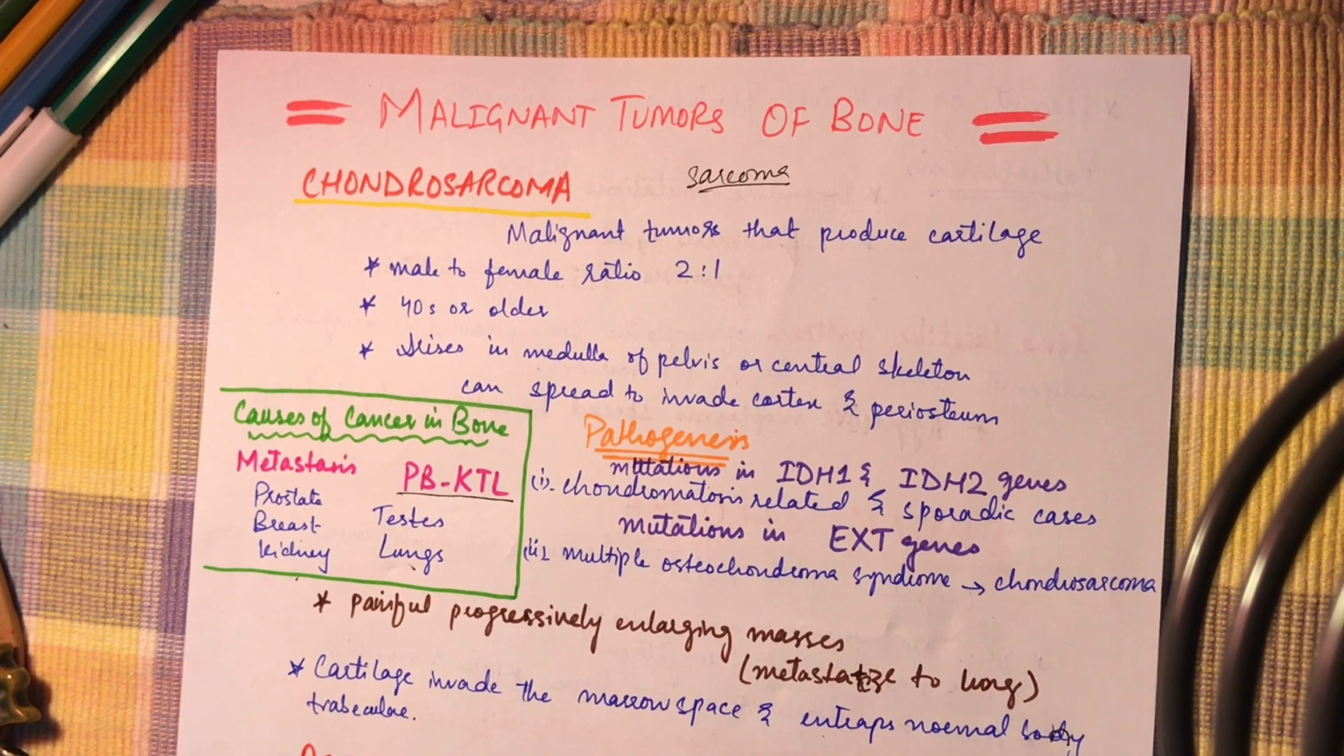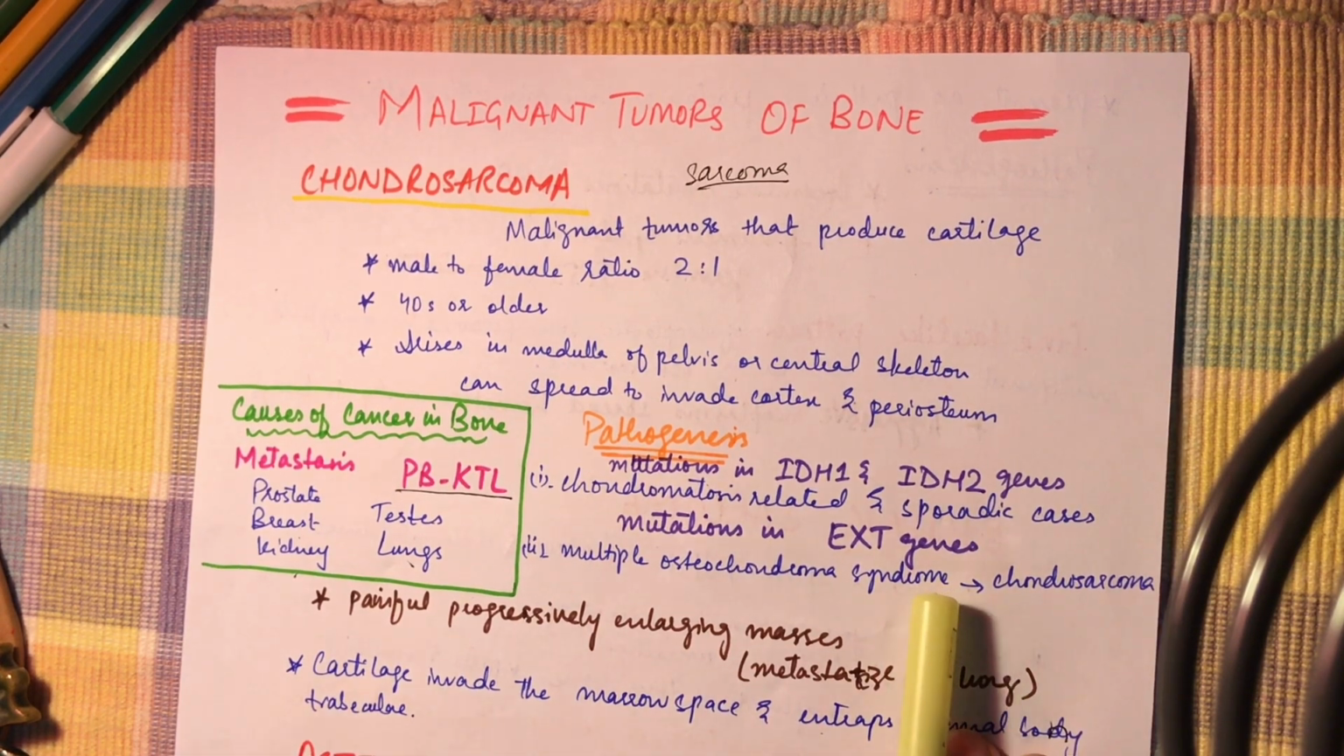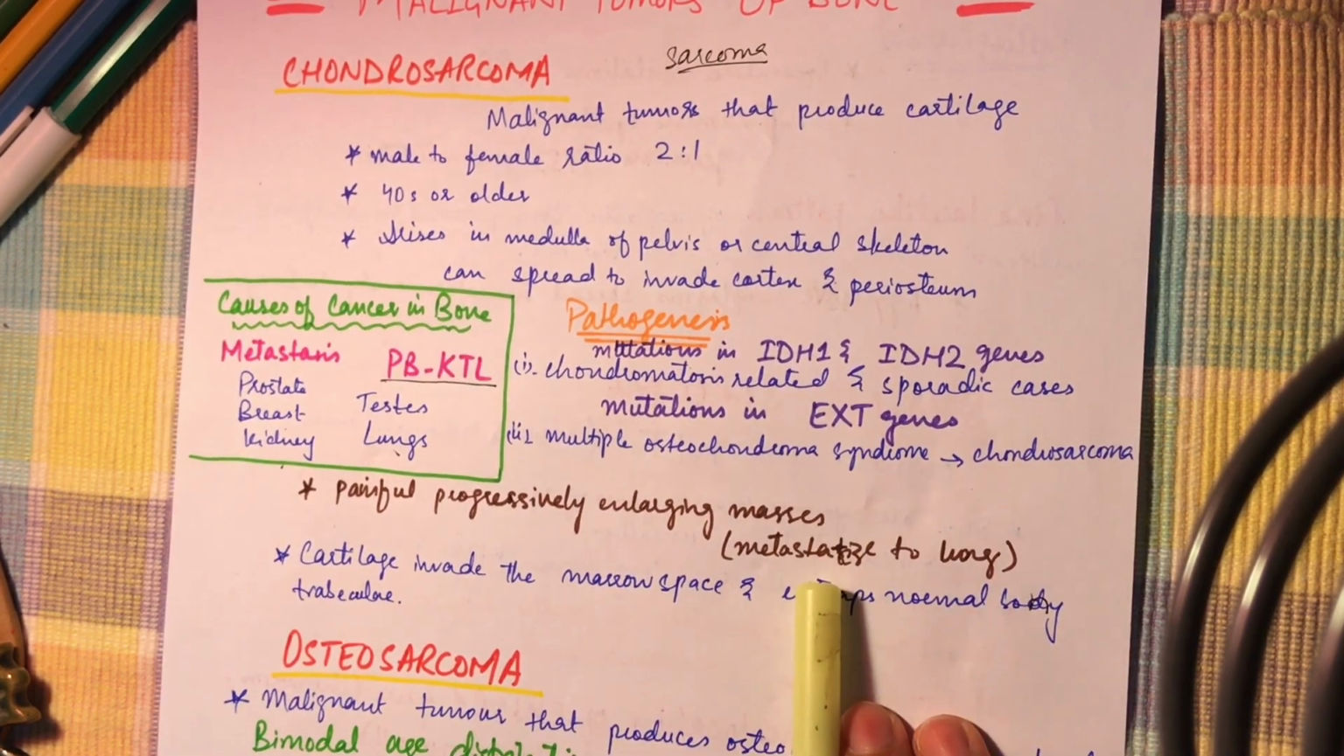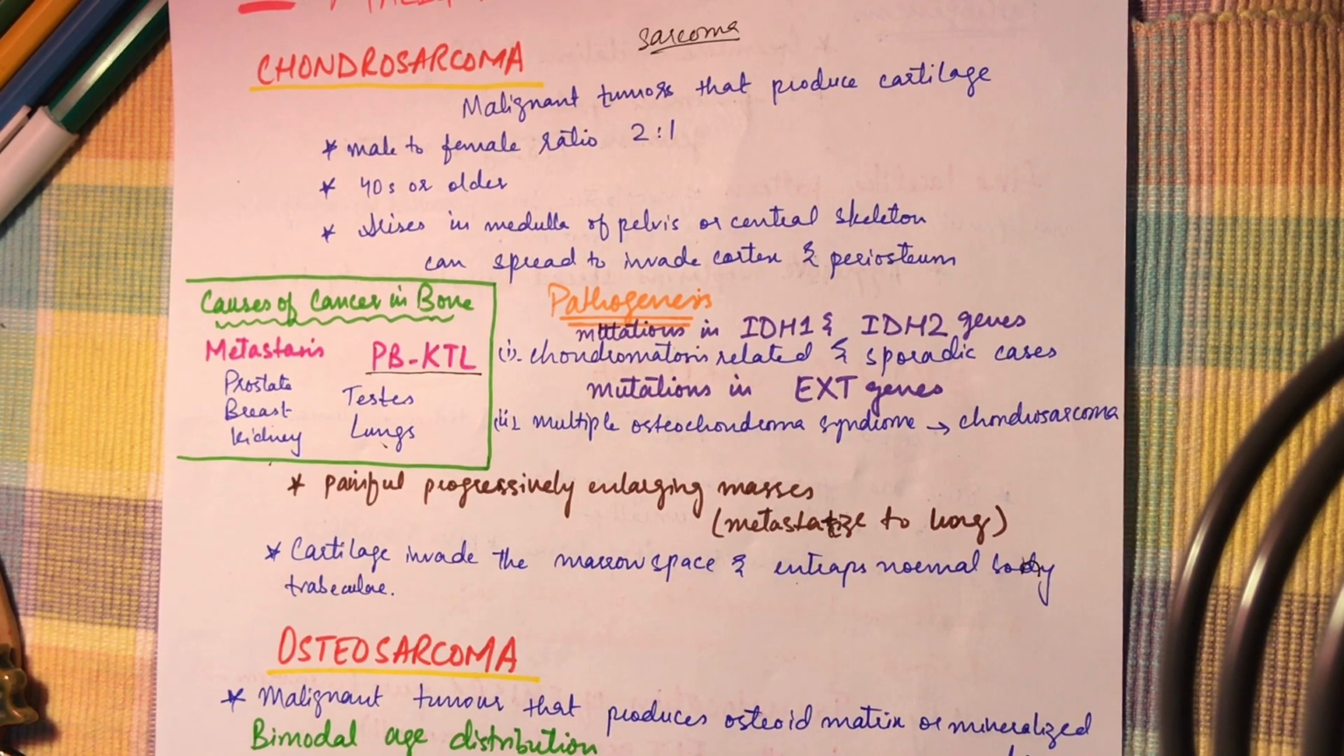Unlike the benign one, it rarely arises in the distal extremities, and more commonly it arises in the axial skeleton, like the pelvis, shoulder, and the ribs. So let's begin with its pathogenesis. The pathogenesis of chondrosarcoma is divided into the sporadic cases and the multiple osteochondroma syndrome cases.